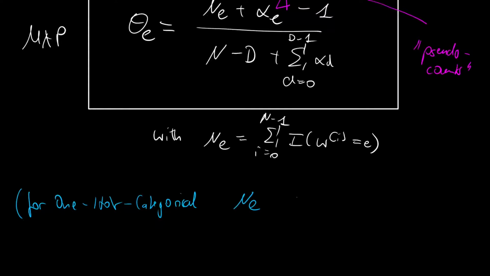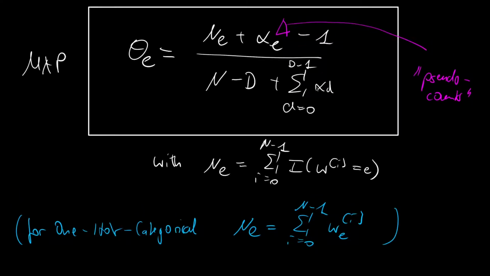Then ne is nothing else than the summation from i=0 to capital N minus 1 over the ith observation index e. Because we know in the ith observation only one of the components is hot, and if the eth component is hot, then this is equal to applying the indicator function. And so this MAP estimate is valid for both the classical categorical and the one-hot categorical.